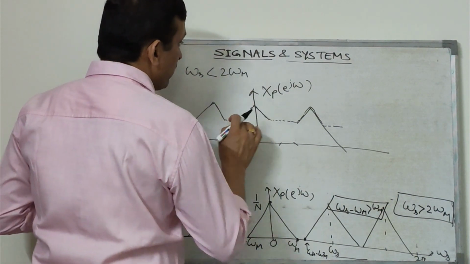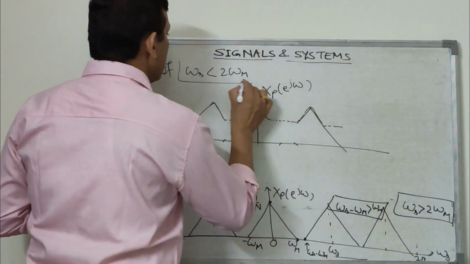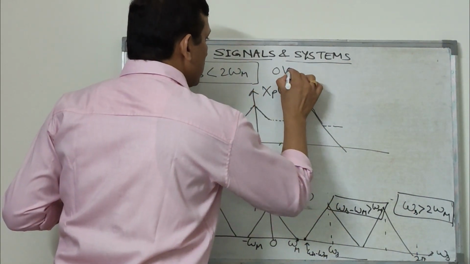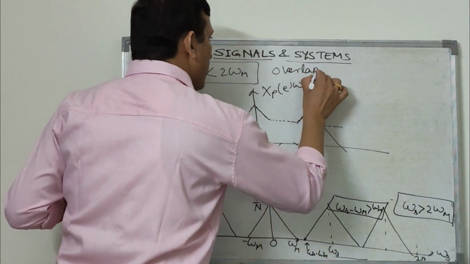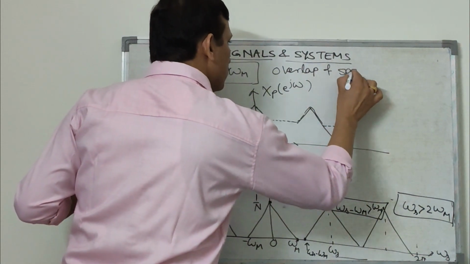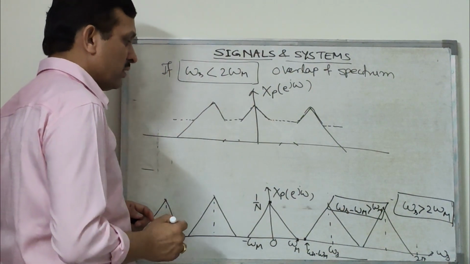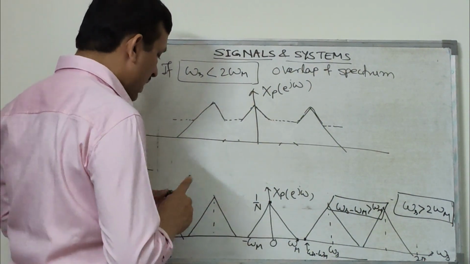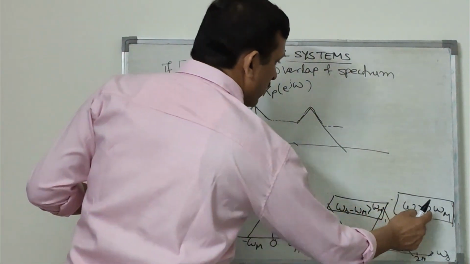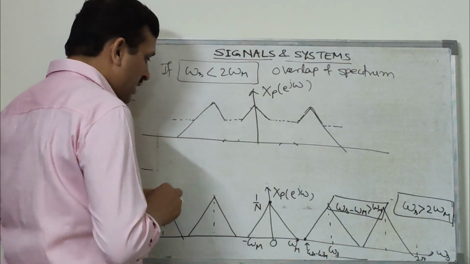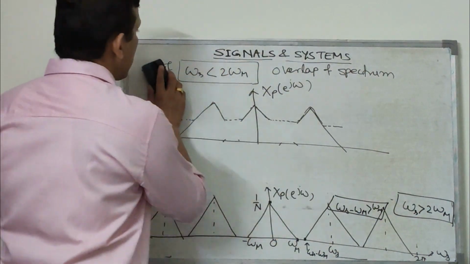That means if omega s is less than twice omega m, there will be overlap of spectrum and there will be loss of information. But when omega s is more than twice omega m, there is no overlap of spectrum and it can be recovered easily just by passing it through a low pass filter.